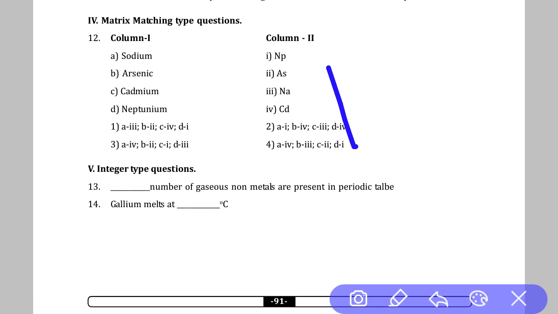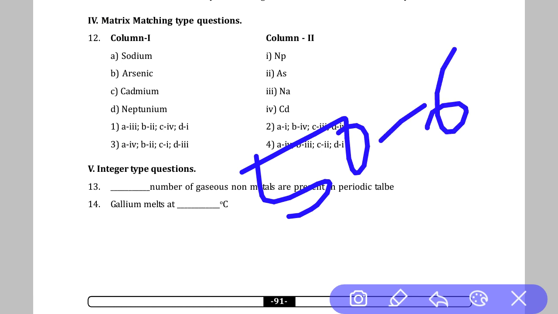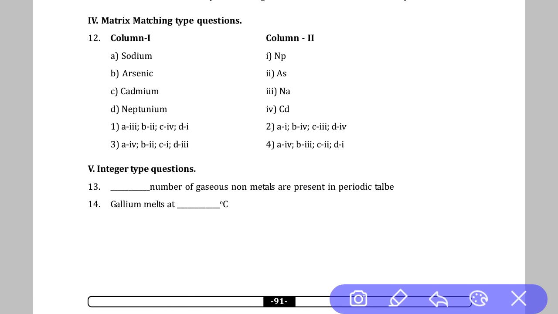Gallium melts at 0 degrees Celsius. Generally gallium is a liquid, it melts at very few degrees Celsius. So basically it is around 50 to 60 degrees around which it melts. Exactly, the answer is not known by me. So this is for you. Search this question and give the answer in the comments.